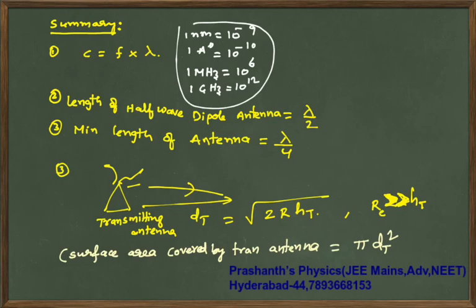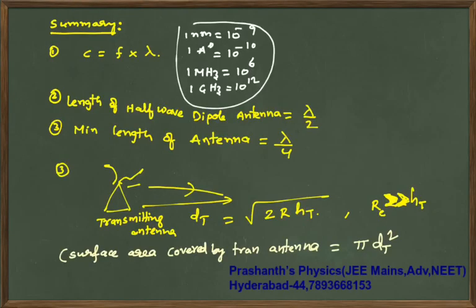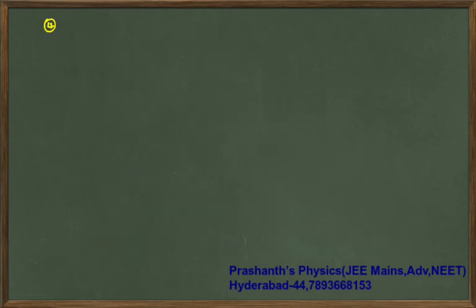Next thing is minimum distance. You copy it down, pause the video clip, take the screenshot. Next, whatever I have written as 3, no, this is 4, so this is 5. The fifth thing that you are supposed to remember is in line of sight communication.